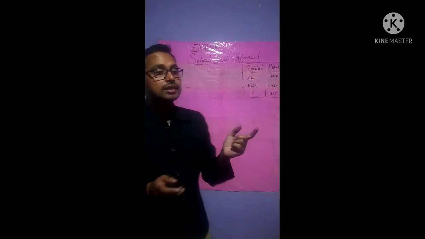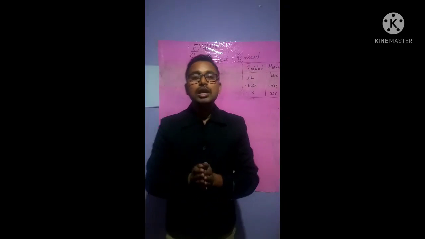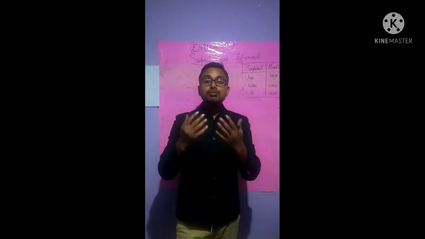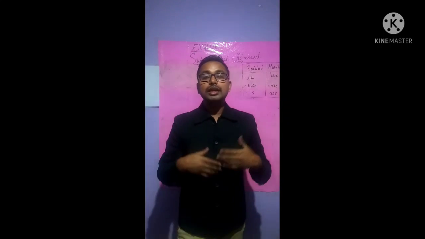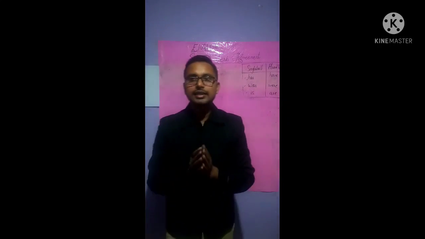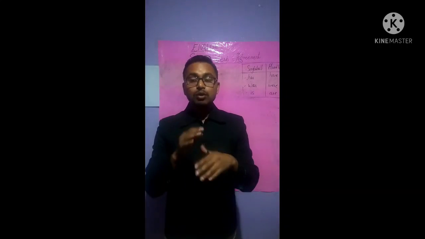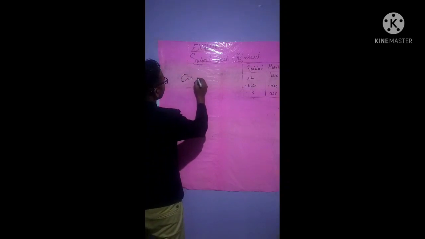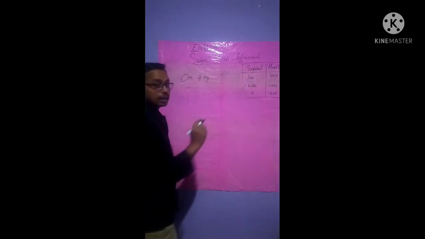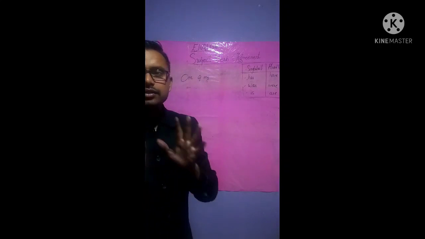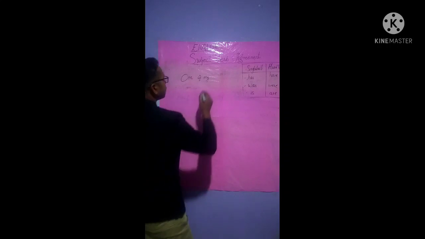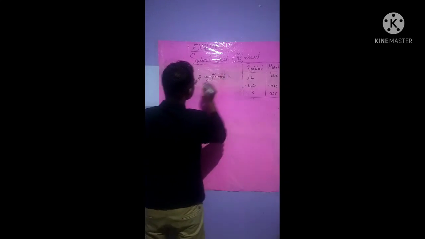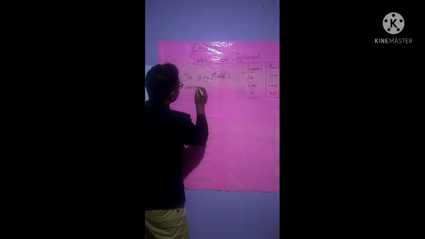Now rule number 1 says that a singular verb is used with a singular subject, whereas a plural verb is to be used with a plural subject, isn't it? Now, for example, one of my friends is coming today. I will write the example here. Just focus on what I'm writing and try to understand. One of my friends is coming today.